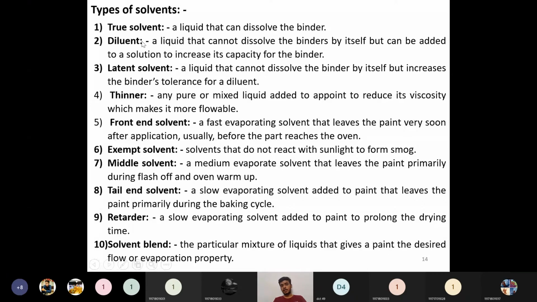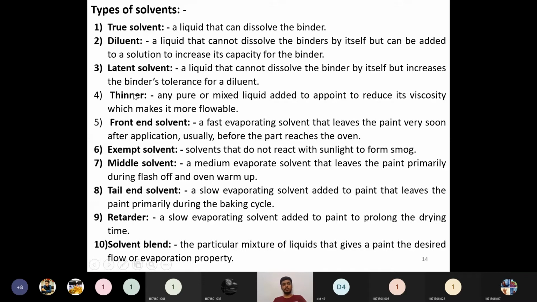When we add a diluent externally, the binder should have some tolerance for it. Otherwise, its flowability will not improve and it will not be solubilizing. It will not be in a compatible mode with that binder. In order to increase its tolerance levels for the diluent, we add a small amount of latent solvent. Whatever solvent is added for this, that solvent is called a latent solvent.